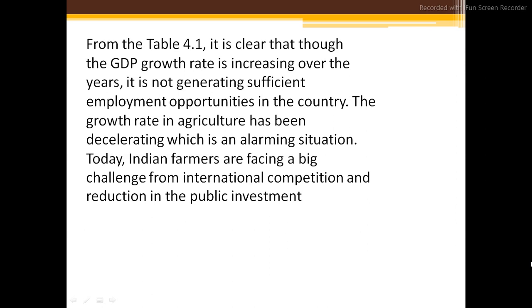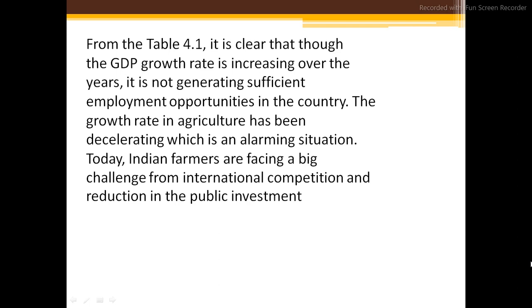The growth rate in agriculture has been decelerating, which is an alarming situation. So today, Indian farmers are facing a big challenge. And what is that? International competition and the reduction in public investment.